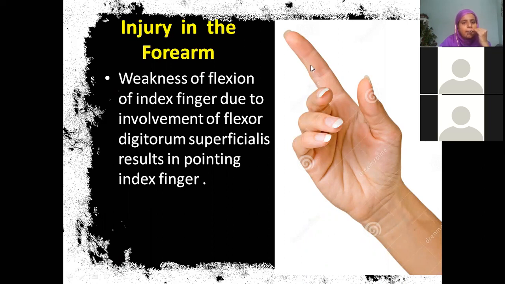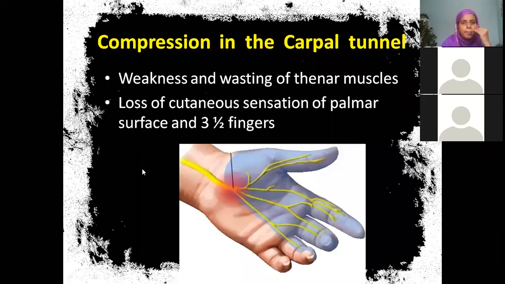Suppose it is damaged in the forearm, then you see weakness of flexion of this index finger, due to involvement of flexor digitorum superficialis. Hand becomes like this. They will not be able to flex it because of the paralysis of flexor digitorum superficialis. So the finger remains pointed, you call it pointing of index finger. Then if it is compressed below the flexor retinaculum, this is carpal tunnel syndrome: weakness and wasting of thenar muscles, then loss of cutaneous sensation of the palmar surface and also 3.5 digits. Carpal tunnel syndrome itself can be a 3 marks question.